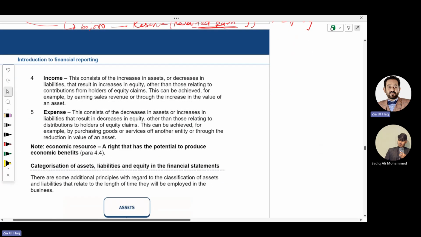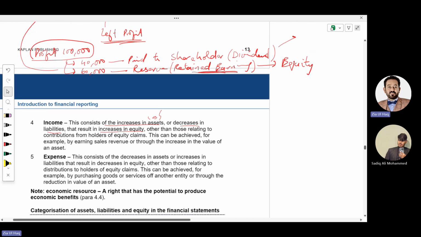What is income? This consists of increase in asset. Asset means cash. Or decrease in liabilities. Or you have sent some goods instead of money, so that liabilities decrease. That results in increase in equity. Obviously, if we generate a profit, that profit will be added to the equity, the residual interest.